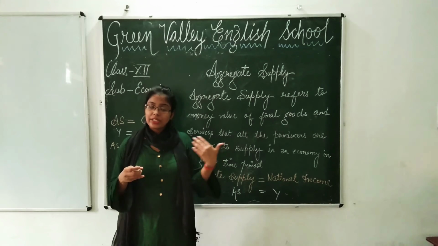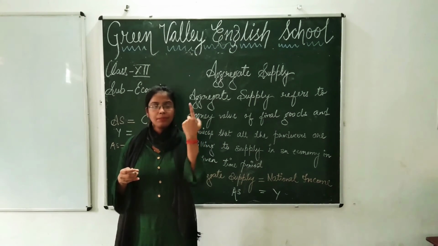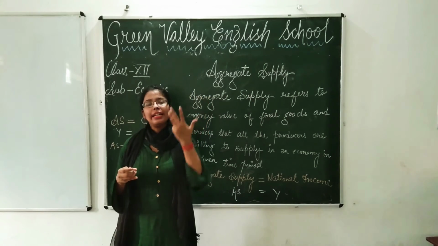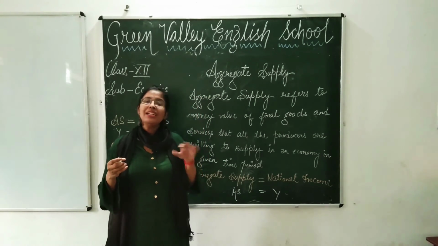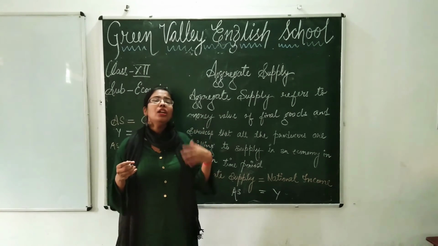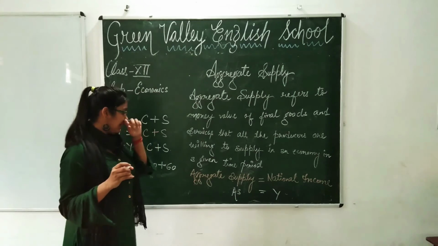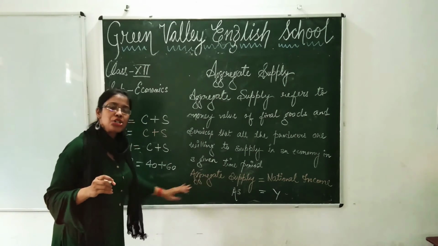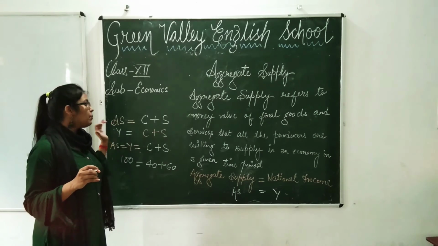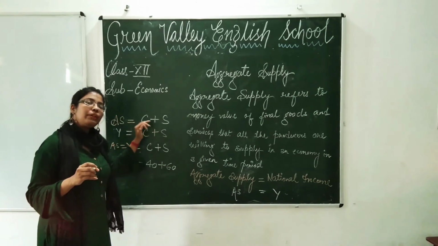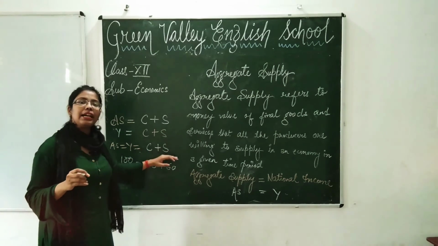So what are the four factor incomes? First, wages. Second, rent. Interest plus profit. When you add all these factor incomes at domestic level or national level, you will ultimately find the income. So that is why we say that aggregate supply is equal to national income, and AS or Y is same. So you know income is equal to consumption plus saving, hence we can say AS is equal to Y is equal to C plus S.